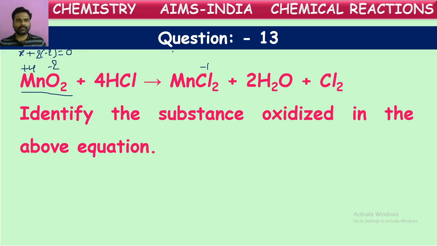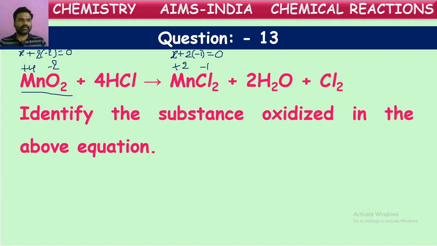For manganese, consider it as X, and there are 2 chlorine atoms, each with oxidation number -1. The total is equal to the charge on the molecule, 0. So X plus 2 into -1 is equal to 0. From this we can calculate the X value by simplification. X is equal to, what do we get? +2.